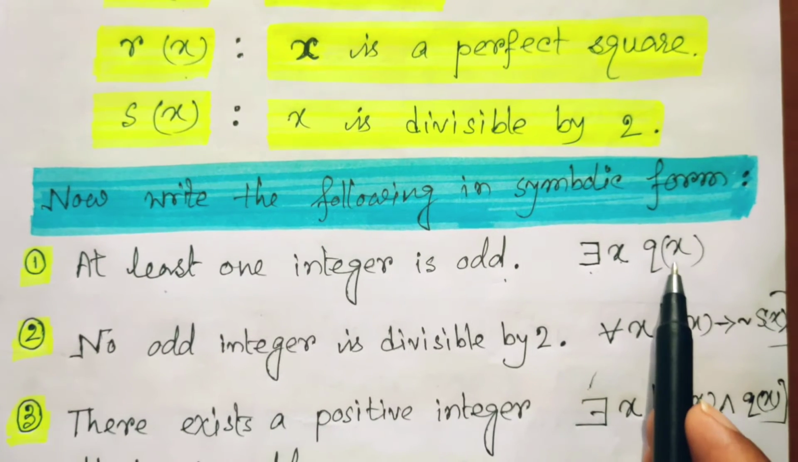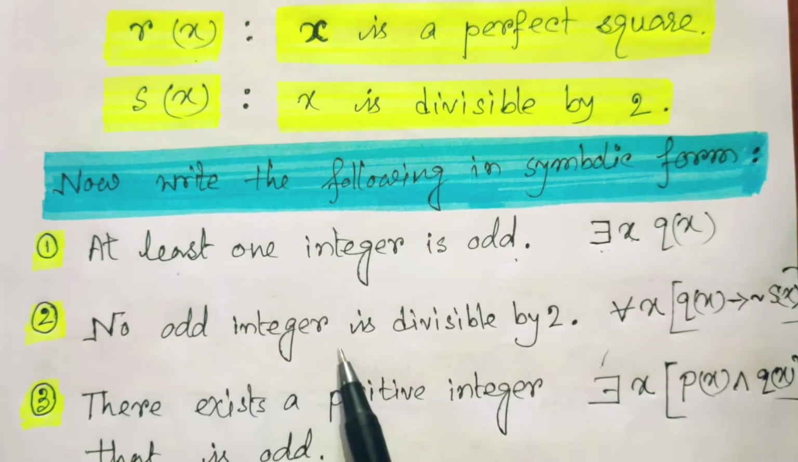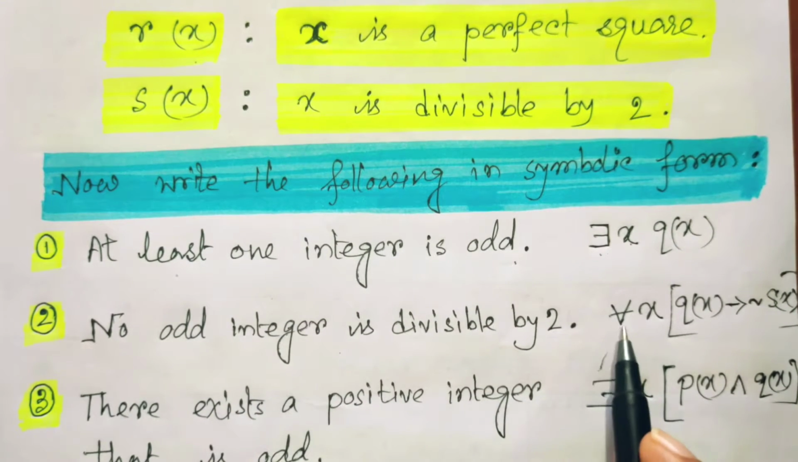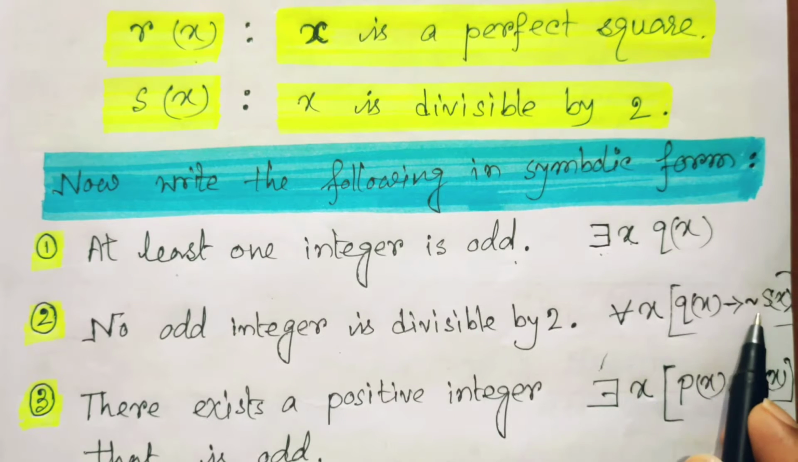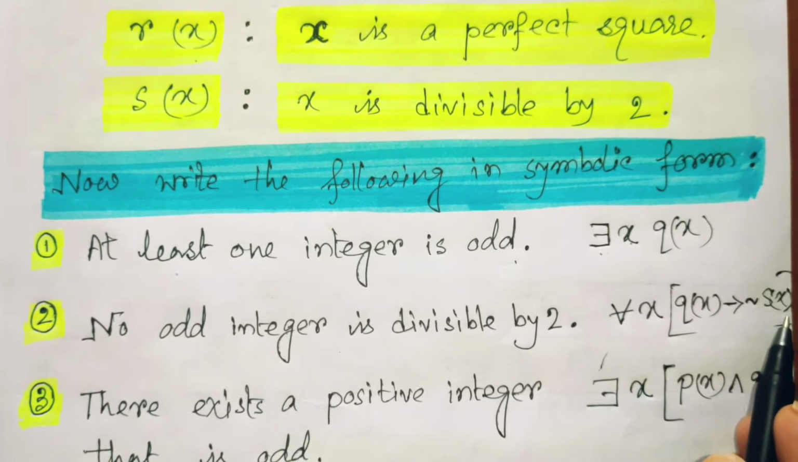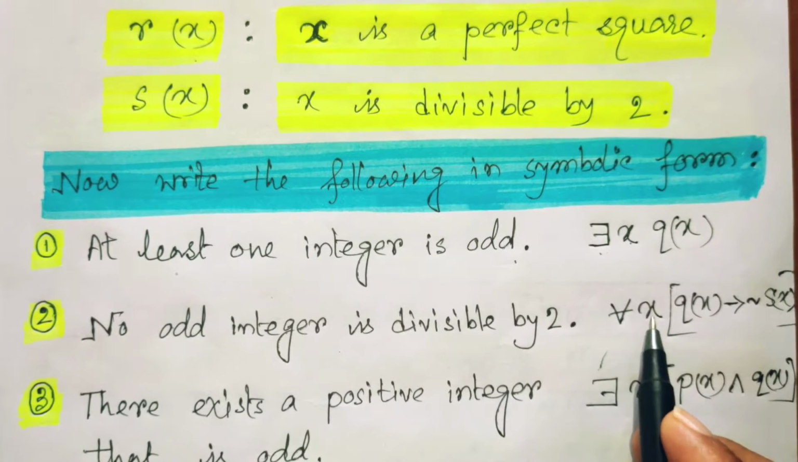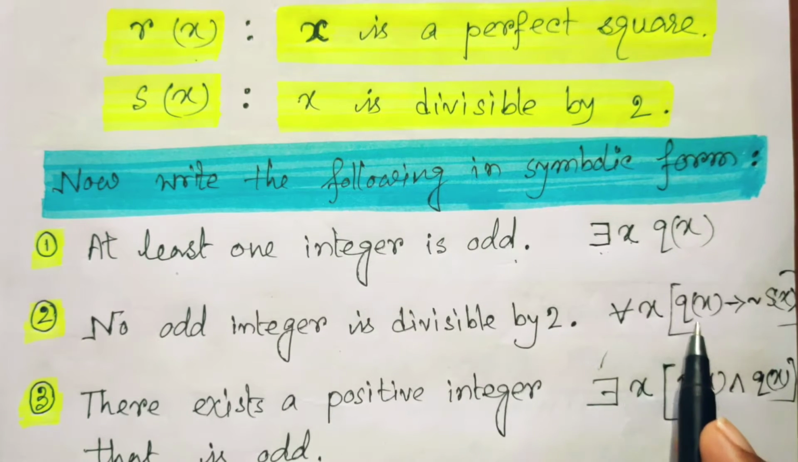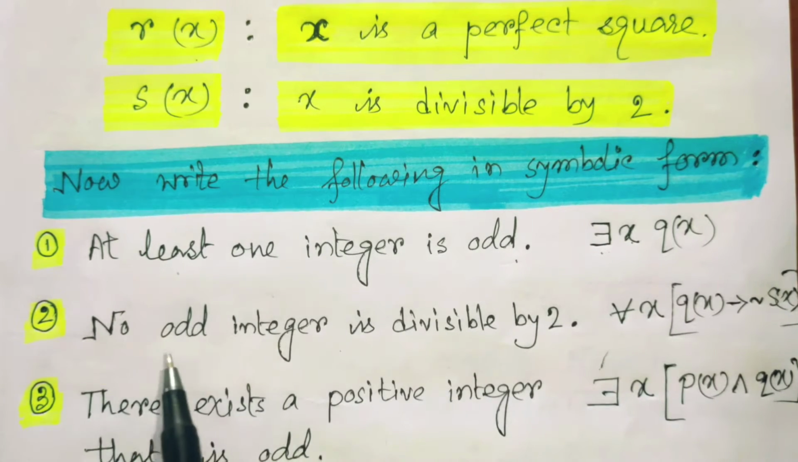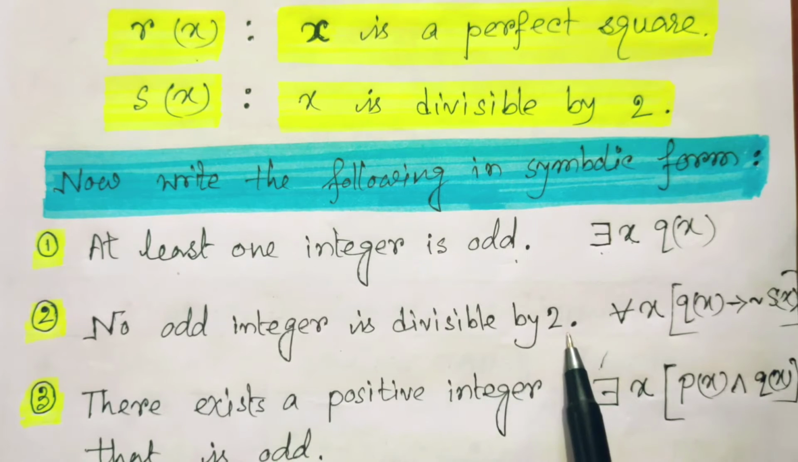Now suppose one more statement is given: no odd integer is divisible by 2. This means we can write for all x, Qx implies not Sx. Qx means all the odd integers, so odd integers imply not divisible by 2. So for all x, whatever x is an odd number, Qx implies not divisible by 2. That finally means no odd integer is divisible by 2.